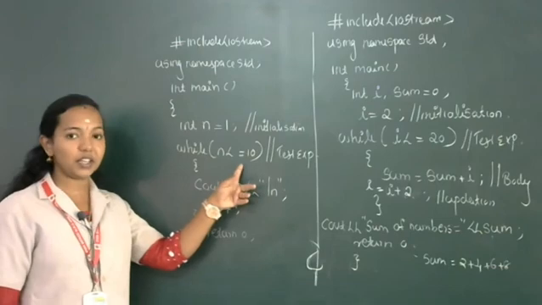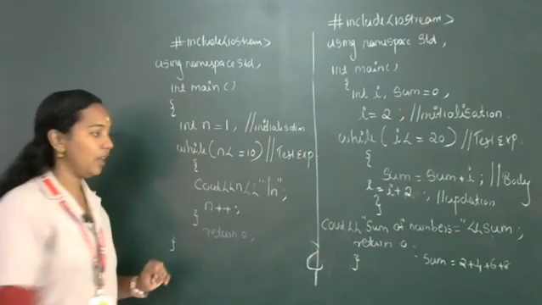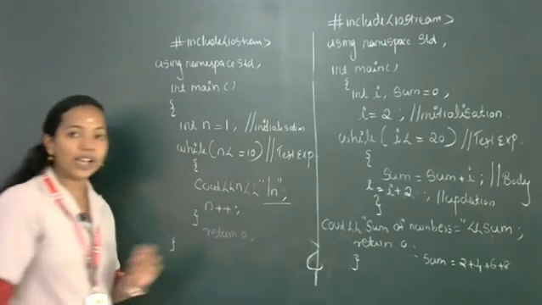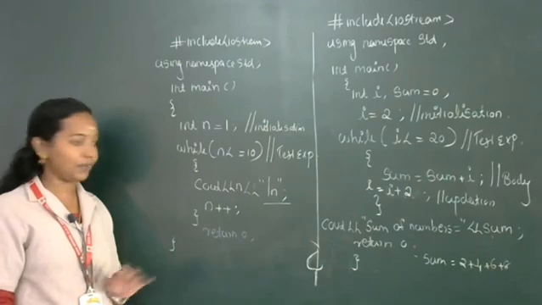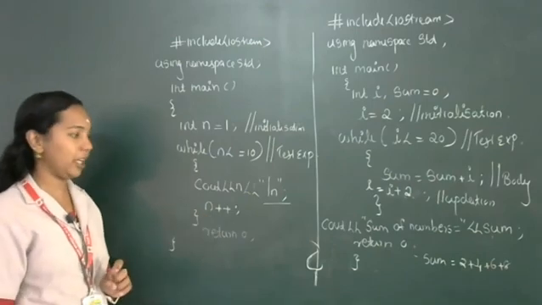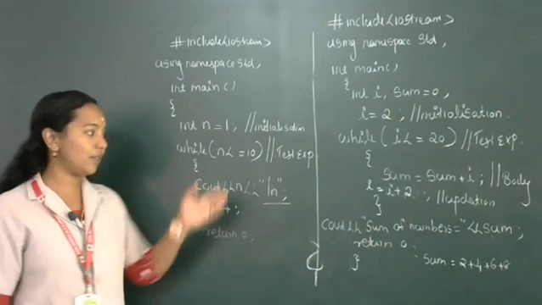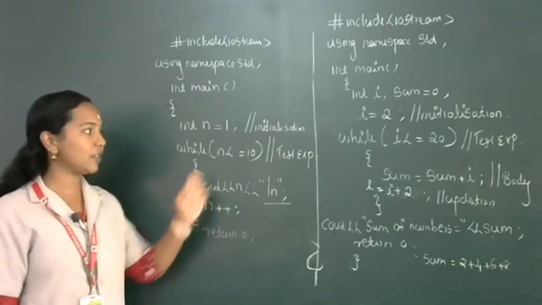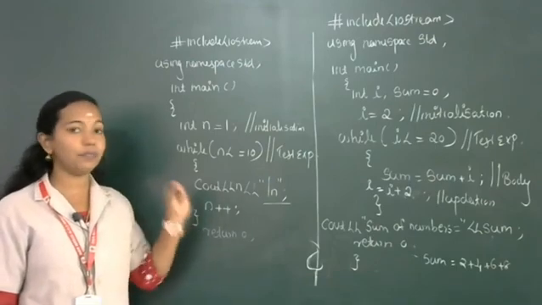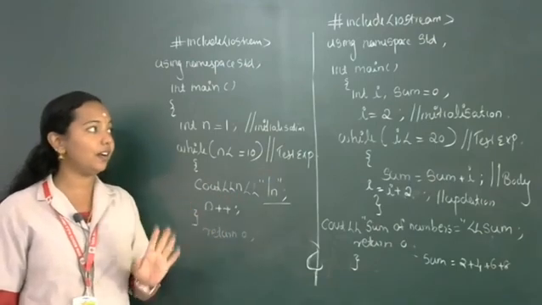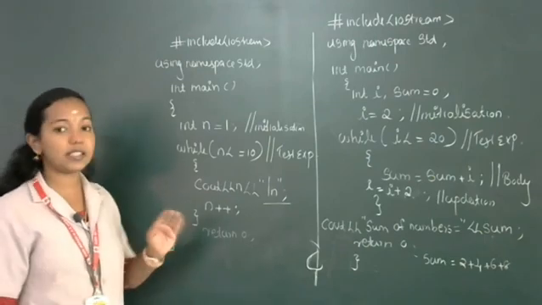Then after that we are checking the condition. If the condition is true, the body of the loop will execute. Here \n is known as an escape sequence. \n is used to move to the next line. Then n++ is the updation statement. Then I already explained 2 programs. First program: print the natural numbers from 1 to 10. Second program: find the sum of even numbers up to 20.